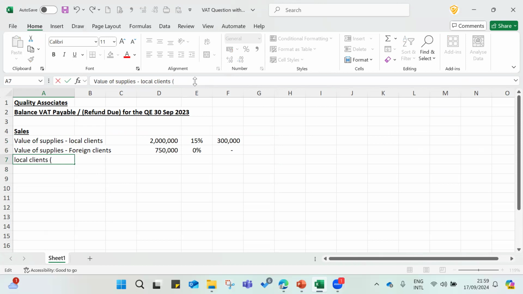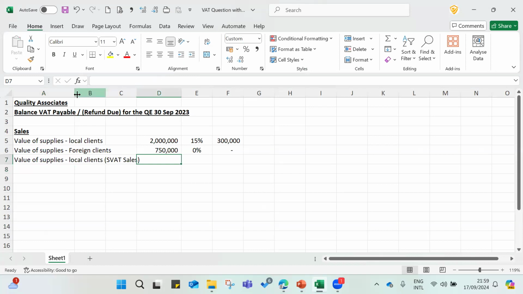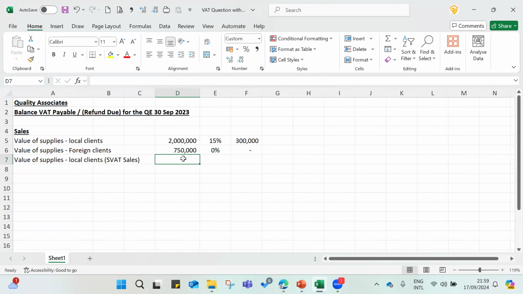Local client, SVAT sales. You need to just declare this one and also multiply by the VAT rate. How much is the amount? It is 1 million. And the VAT rate and the VAT amount also you need to declare here, right?